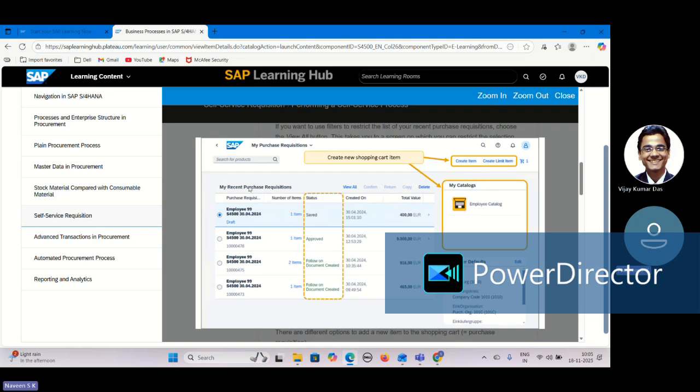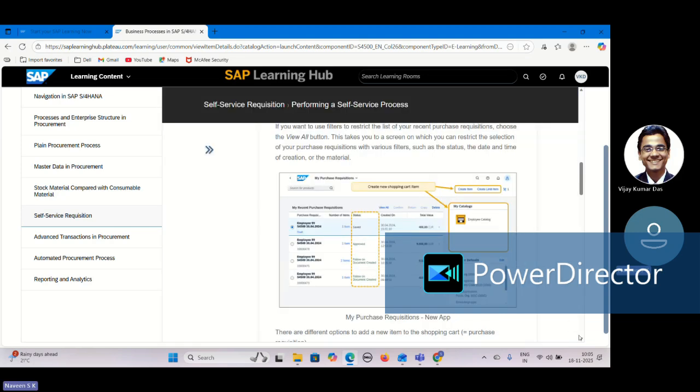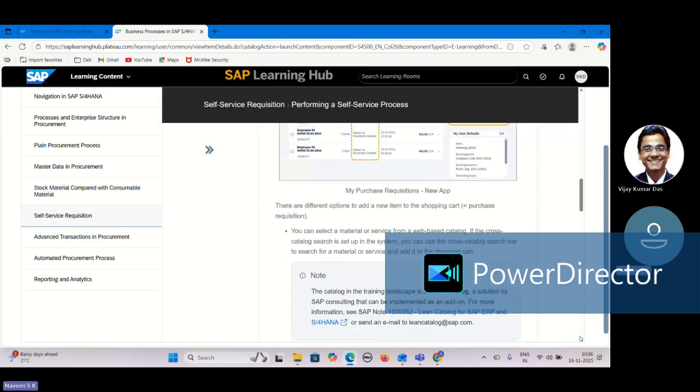So they can see the recent purchase requisitions. They can see the status, when it was created, and what the value is, and they can also see the catalogs to shop from. I think we have a demo also, so we'll see it there too.